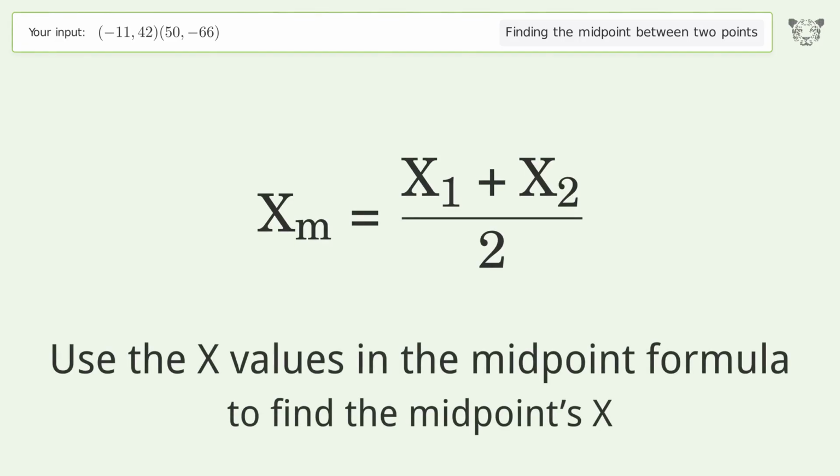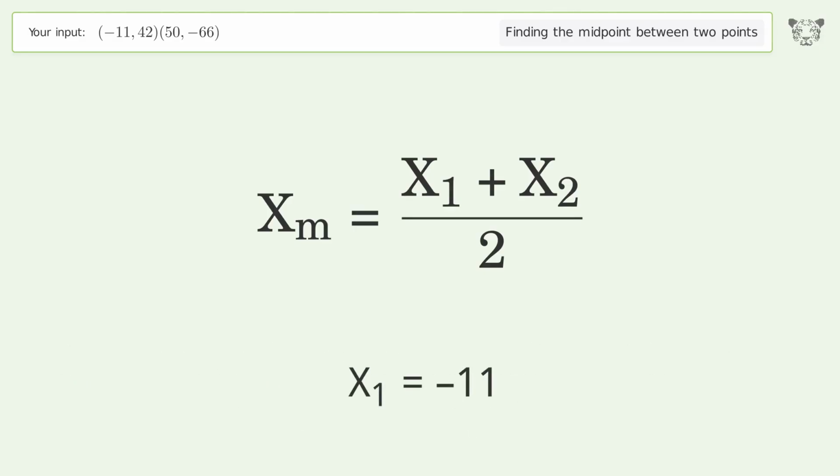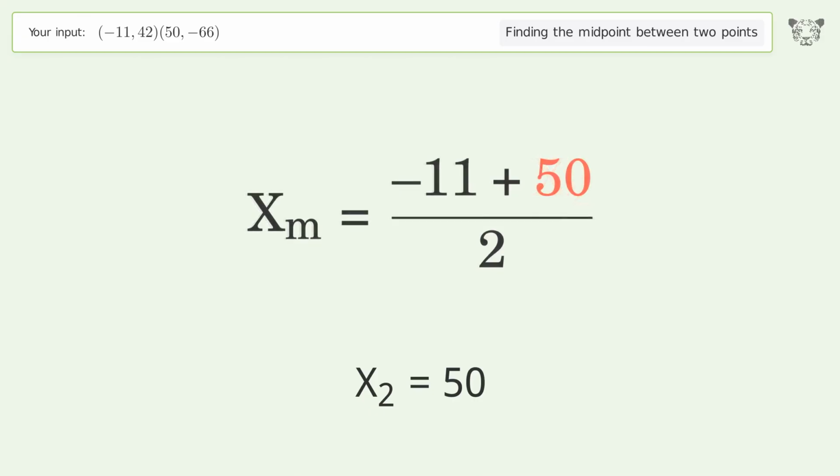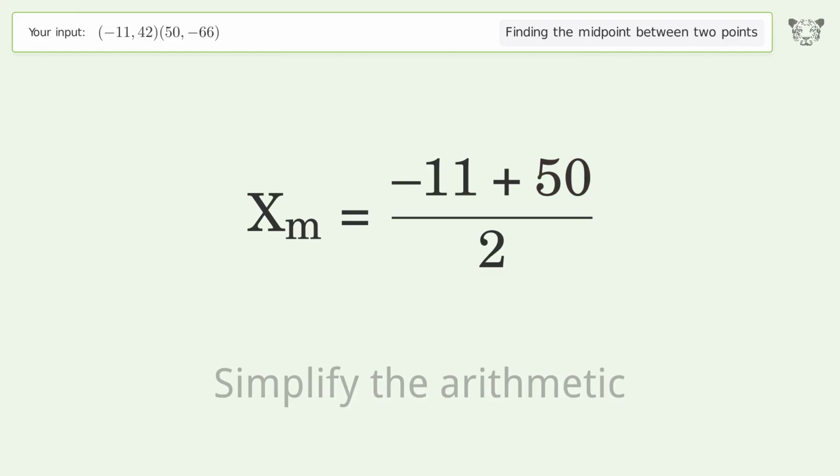Use the x values in the midpoint formula to find the midpoint's x. x1 equals -11. x2 equals 50. Simplify the arithmetic.